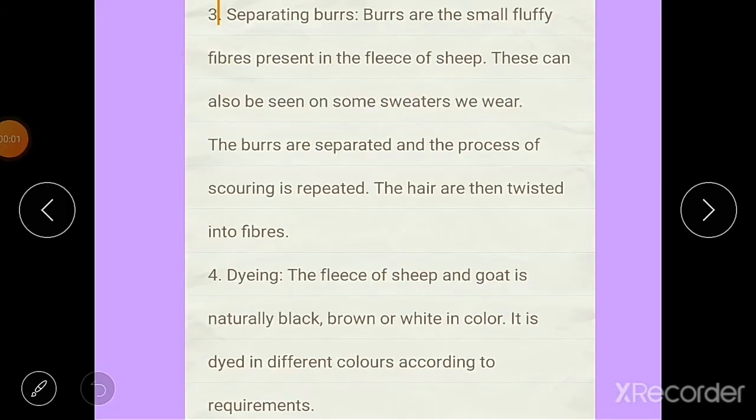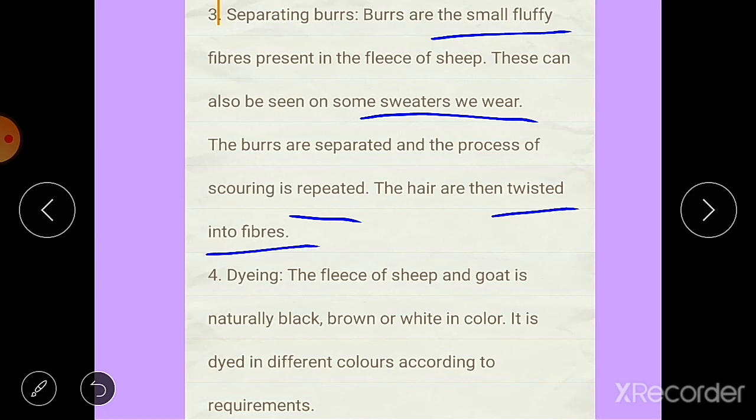The fourth step is separating burrs. What are burrs? They are the small fluffy fibers present in the fleece of sheep, and this can also be seen on some sweaters that we wear. These burrs are separated and the process of scouring is repeated. After separating these burrs, the scouring process is repeated. That means it is again washed in detergent. The hair are then twisted to make the fibers.